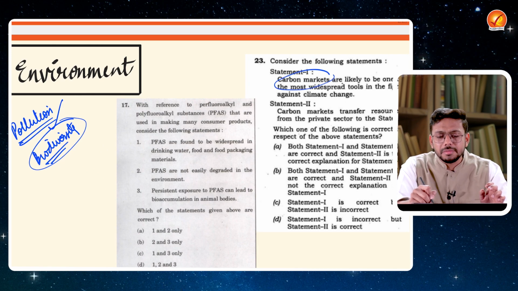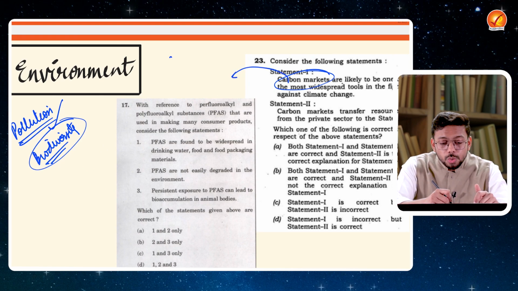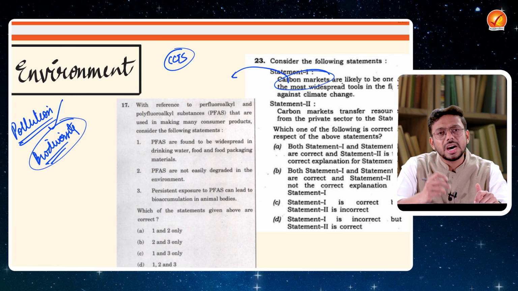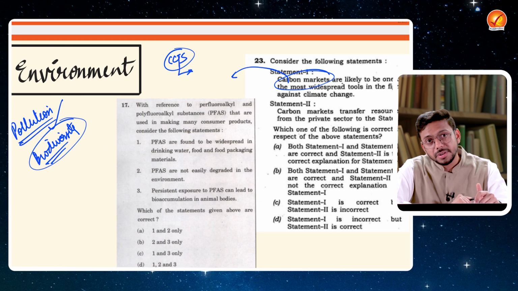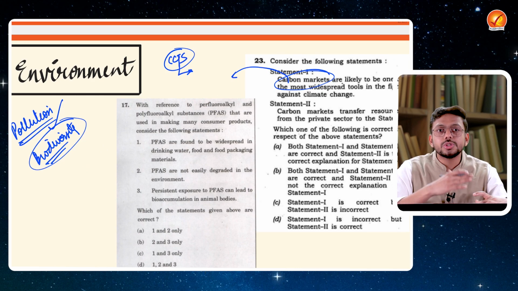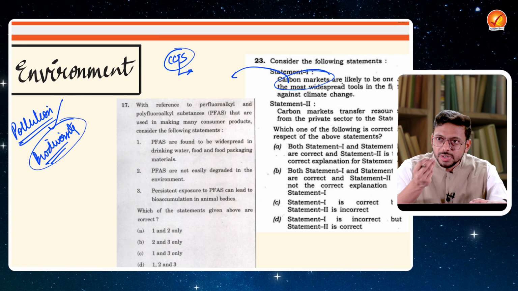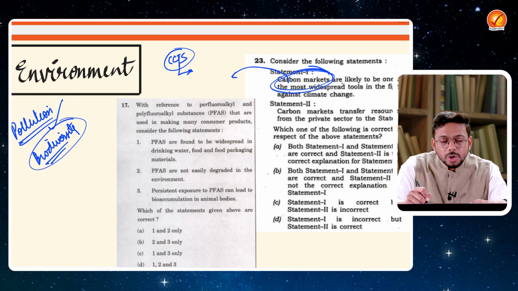So for example, carbon markets, very much in news because India is establishing its own carbon market, which is CCTS, the carbon credit transfer system, right? So India is trying to establish this particular thing. The European market has already been established, they are already trading in carbon. India also has a carbon trading market, but it wants to standardize it, it wants to formalize it. So that is why this particular topic is in news.